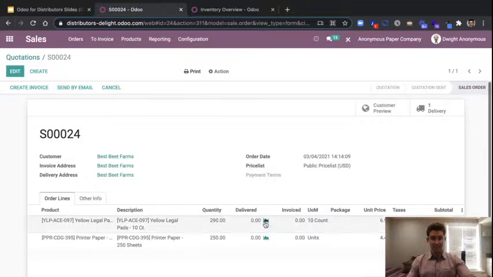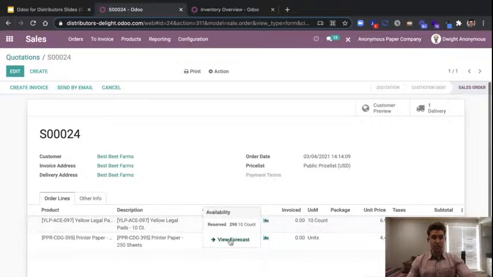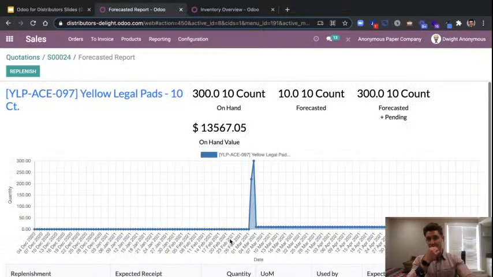At the same time, I can take a look at this forecast report, and Dwight can actually see at this point that we've automatically reserved this quantity from the sales order, as well as the same quantity that we set up for the printer paper itself. But we can see a little bit more too. If we click in and view this full forecast on the product, we're going to see a lot going on here that I want to walk through just briefly with you guys.